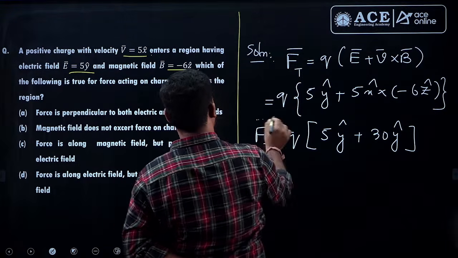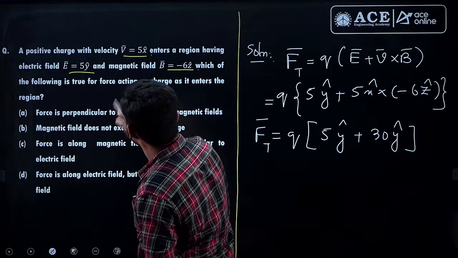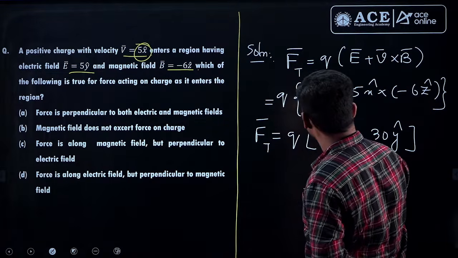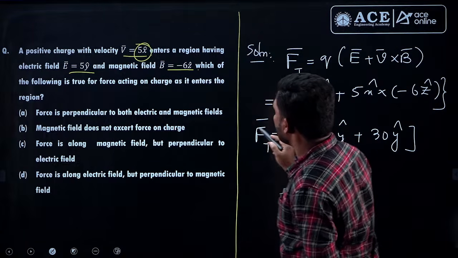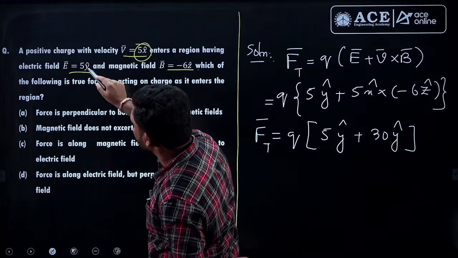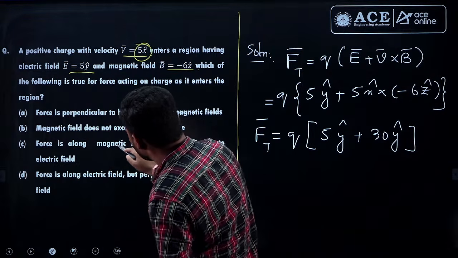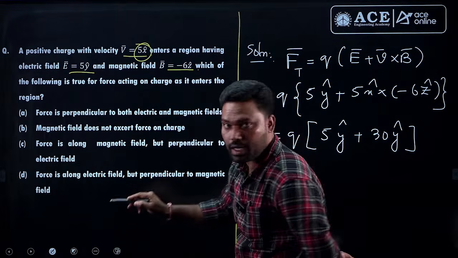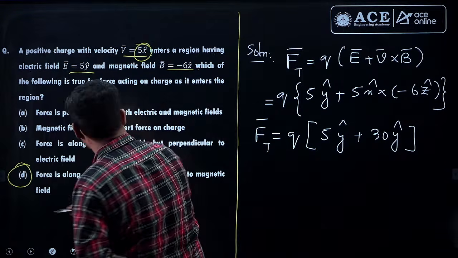So, you can just observe the conclusions here. The charge enters in the x direction, and the force is acting in the y direction. The force is in the direction of the electric field, but along the magnetic field, no. The force is along the electric field but perpendicular to the magnetic field. Yes, option D will be the correct one, you can read them out.